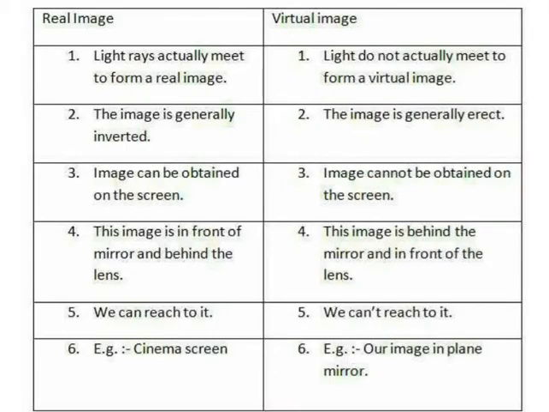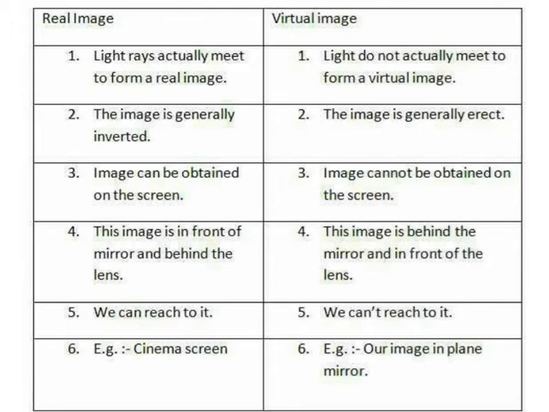Now the differences between real and virtual images. In real, the light rays actually meet. But in virtual, we just think that they appear to meet, and we draw the imaginary lines, so that means they appear to meet. The real image is generally inverted.